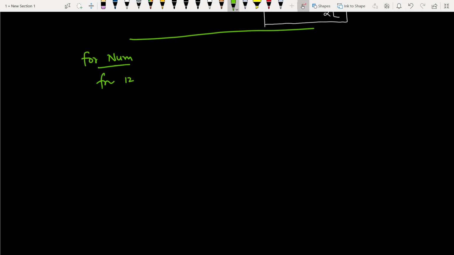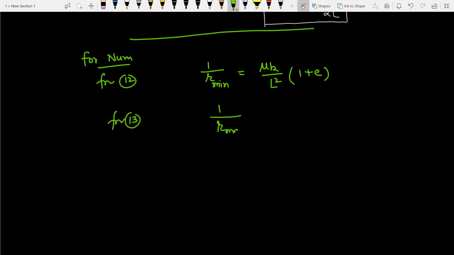From 12, 1 by R minimum equals mu k upon L square into 1 plus E. From 13, 1 by R maximum equals mu k upon L square into 1 minus E.